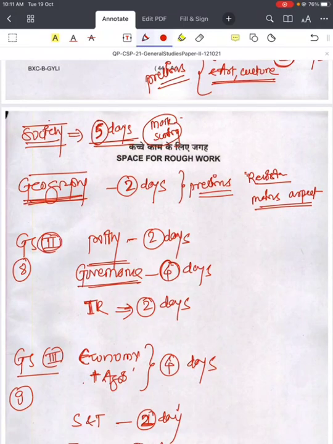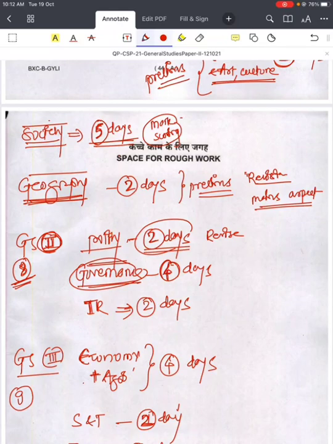Then for GS2 you can give 8 days. Polity, as you have just finished it during your prelims preparation, revise it in 2 days. Governance is again a very good scoring area, so you can afford to give 4 days.